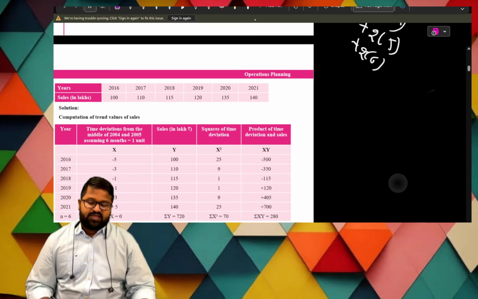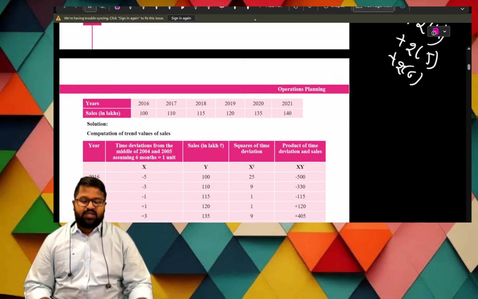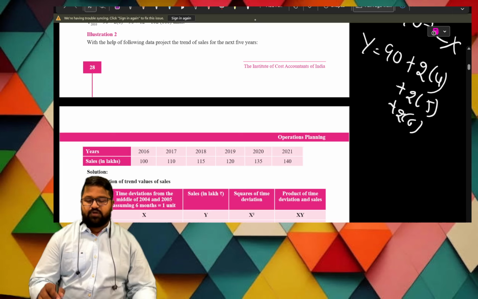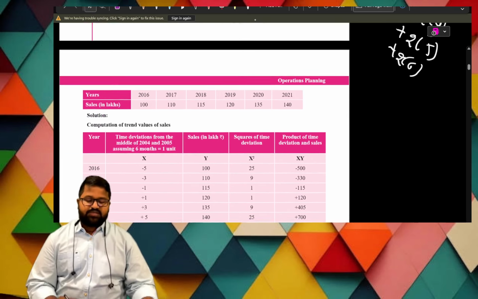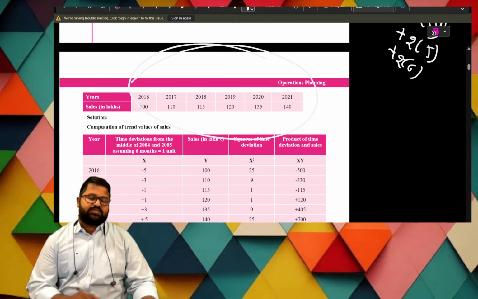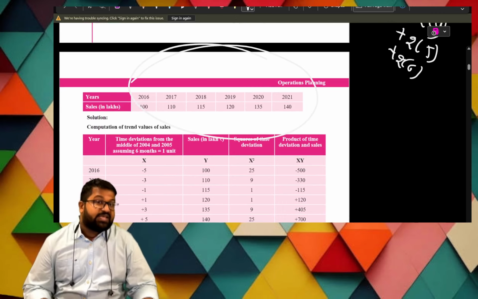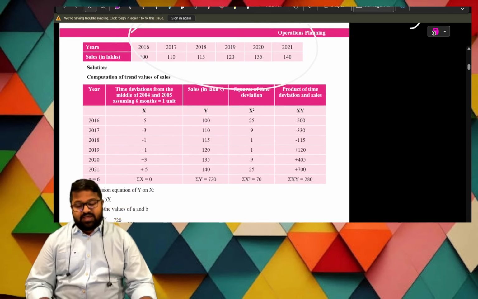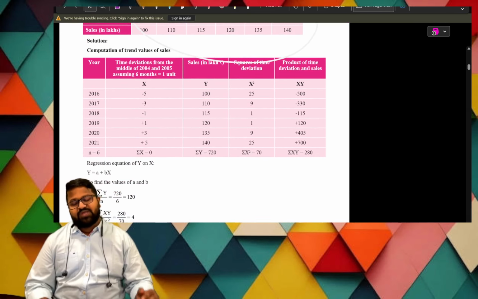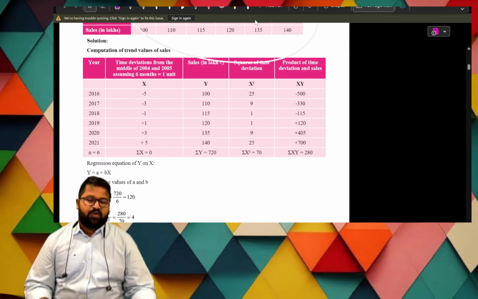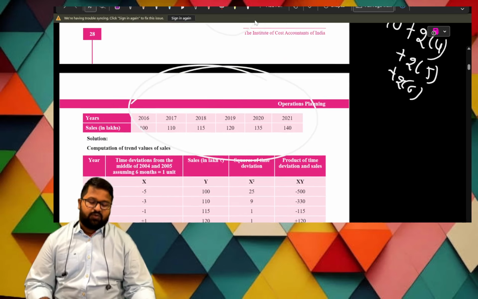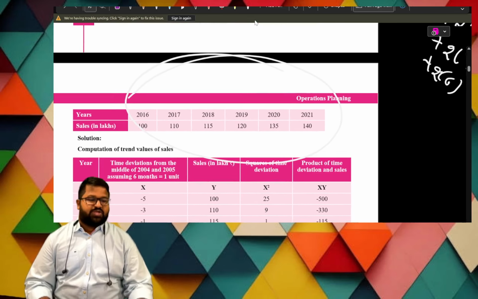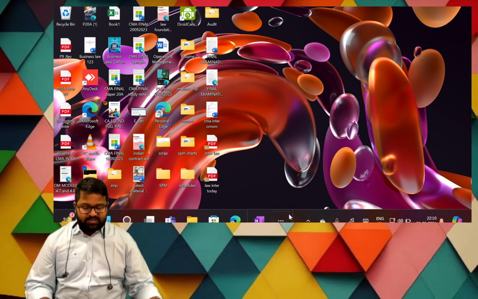In this case, how many series are there? The second problem asks us to project the following data for the next 5 years. Is the number of series odd or even? It's even, not odd. In the case of odd, we go with the odd-number method. How to select is important. You try to solve this problem. We shall have that problem done till here.